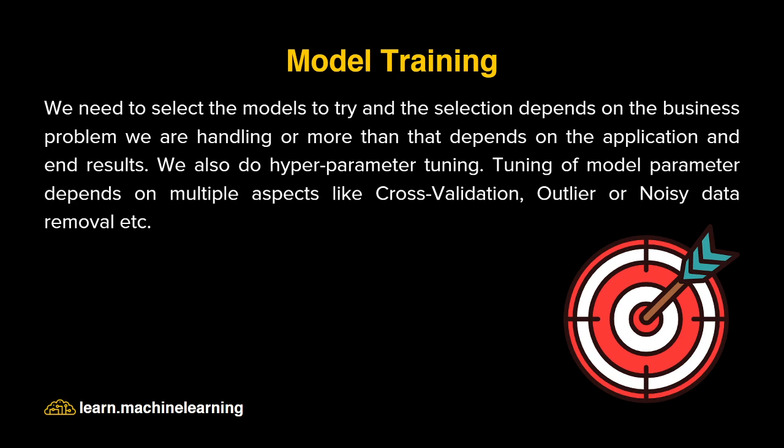So as a next step, after you completed the data preparation and you are ready with the data set to be trained, the next step is model training. Here we need to select the models to try, and that selection depends on the business problem we are handling, or more than that, depends on the application and the end results. So let's say you are doing fraud detection and you have a complete data set. So you need to define, okay, this is a classification problem, where you will be defining whether the given transaction is fraud or not. So you try to select the classification algorithms which are good to use for this problem.